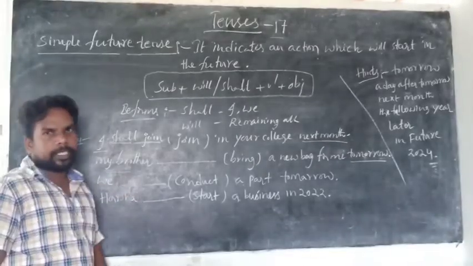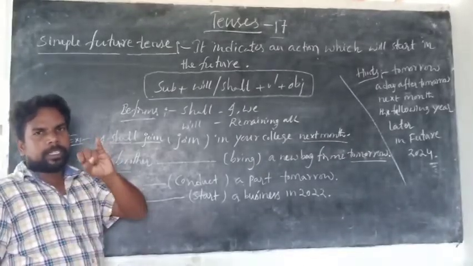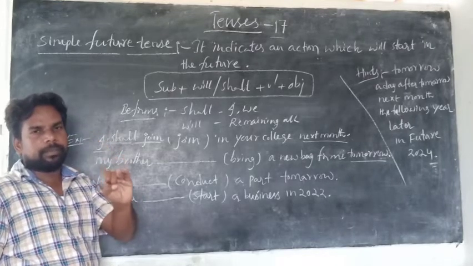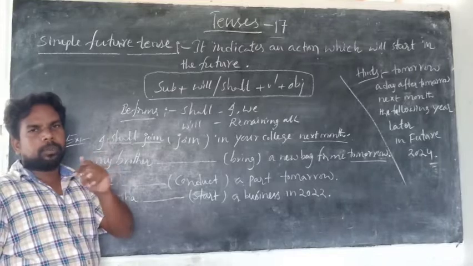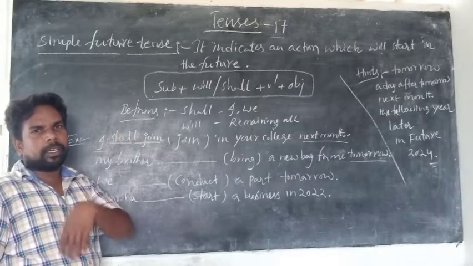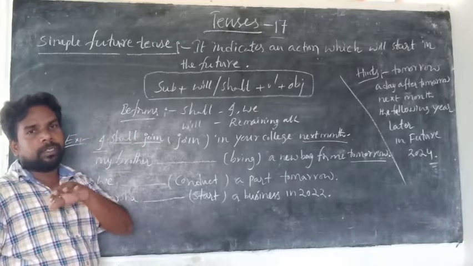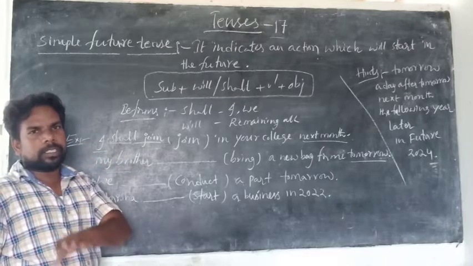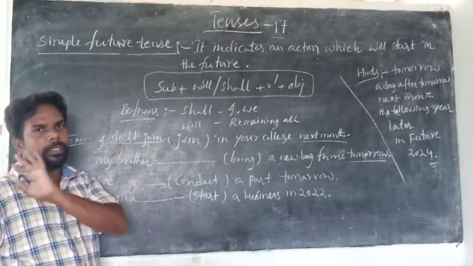So which person it is? First person singular only I, first person plural only we. Second person you and you. Third person, remaining all except I, we, you. Except I, we, you, remaining all called the third person. Singular, third person singular, plural, third person plural.